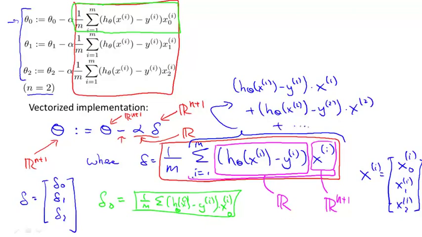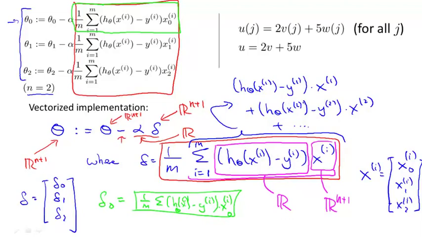Okay, because this is a summation over i, so as i ranges from 1 through m, you get these different terms, and you're summing up these terms here. And the meaning of each of these terms is a lot like, if you remember from the earlier quiz, you saw this equation. We said that in order to vectorize this code, we would instead set u equals 2v plus 5w. So we're saying that the vector u is equal to 2 times the vector v plus 5 times the vector w. So this is an example of how to add different vectors.